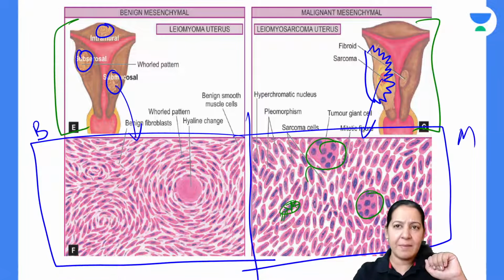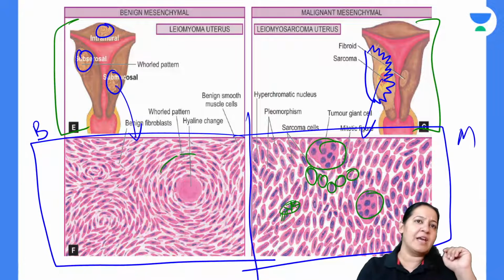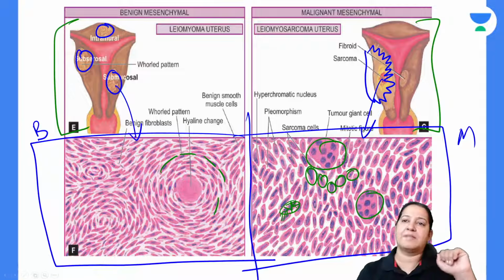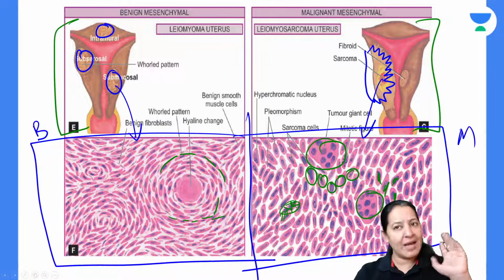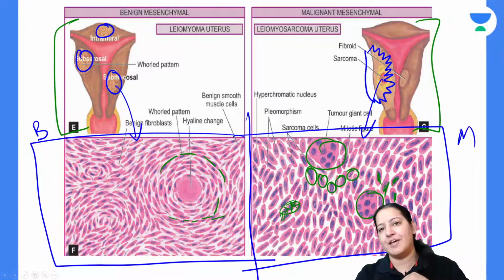All these cells, some are small, some are medium, some are large. So pleomorphism is present. Here all cells are equal. They are equal, pleomorphism is absent. See the nucleus. The nucleus is also different shape and different size. Here all the nucleus is same size. So anisonucleosis is absent there, present there, right?